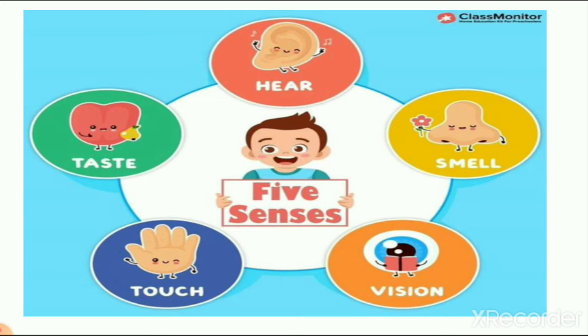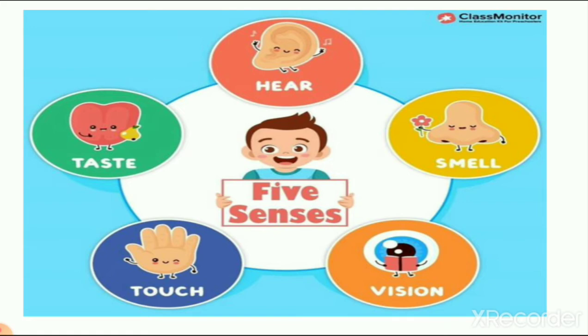Here you can see the picture of a nose. So the nose helps us to feel the smell. You can see here a nose, and in front of the nose you can see a flower. So it means we can smell different kinds of things, like onion has a very sharp smell, when rose has a very beautiful smell, right? So the nose helps us to feel the smell of things.